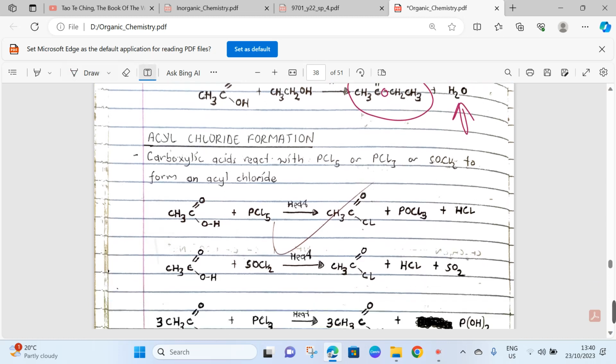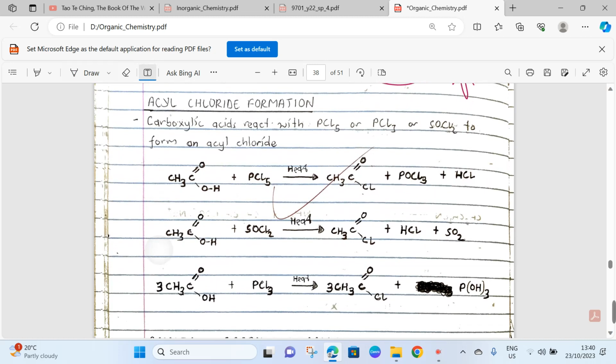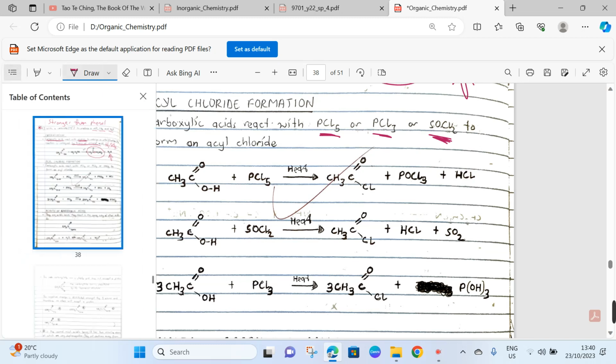Acyl chloride formation. Carboxylic acids react with PCl5, PCl3 and SOCl2 to form an acyl chloride. I'm sure you saw these reagents when you were doing hydroxy compounds. They react in much the same way.